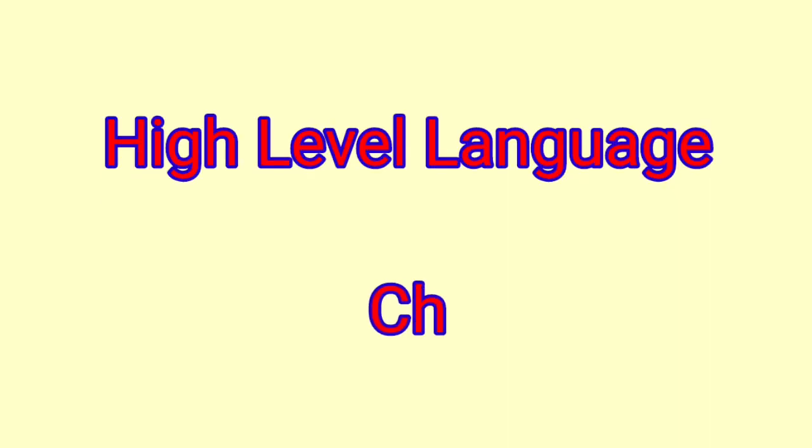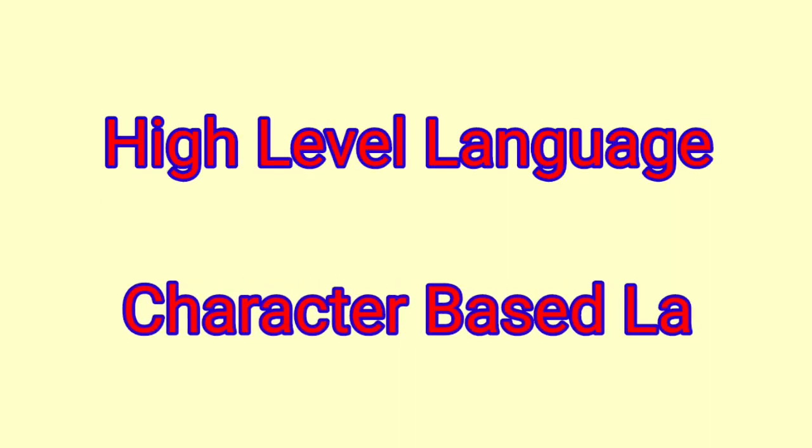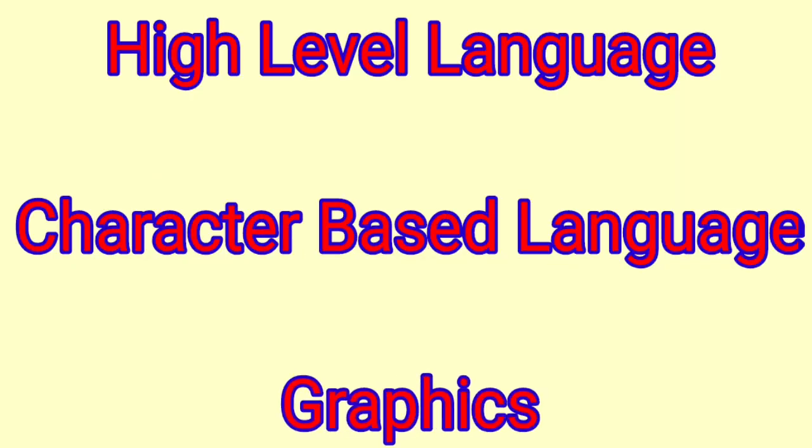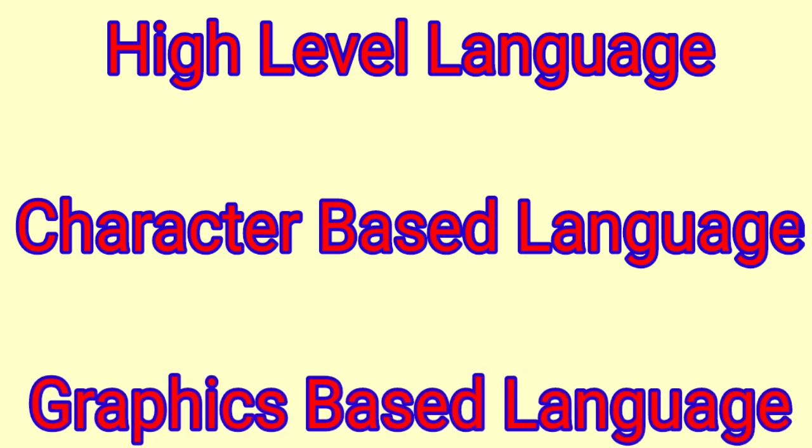High level languages are of two types, that is character based language and graphics based language. In character based language, character codes are used.